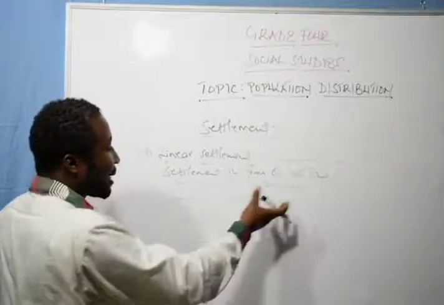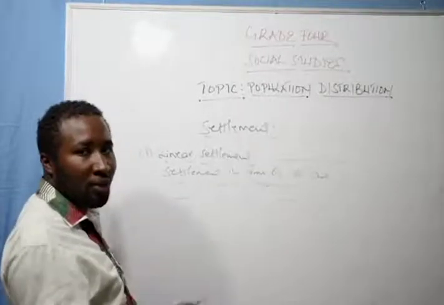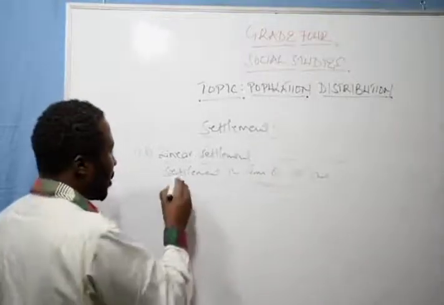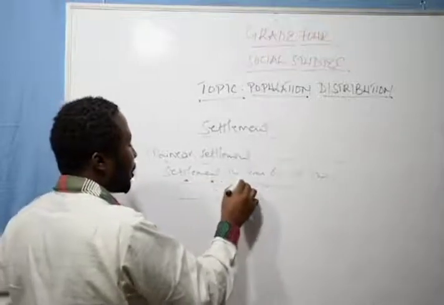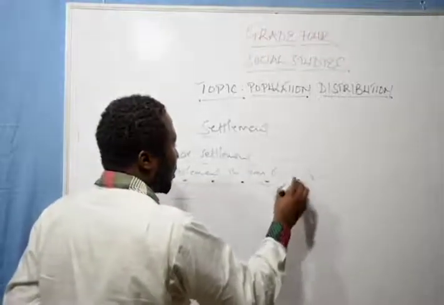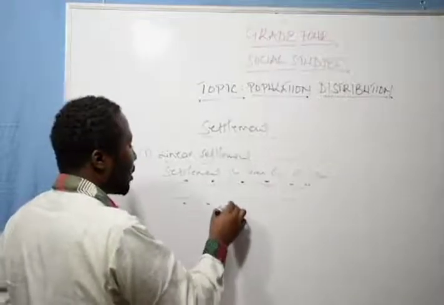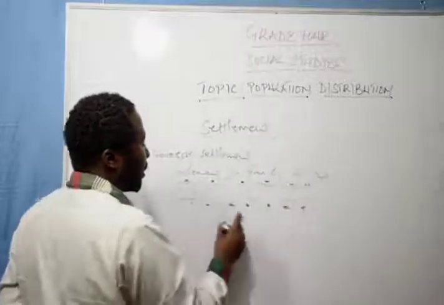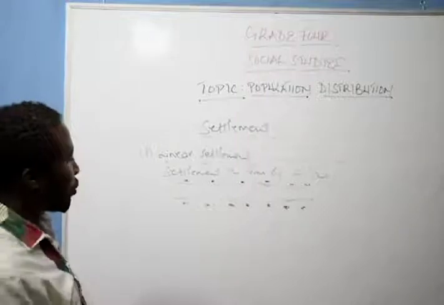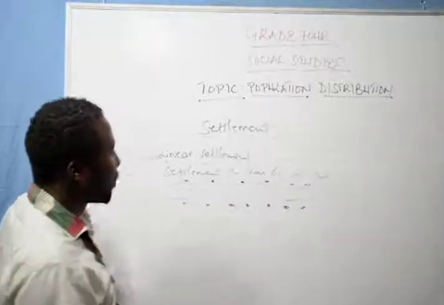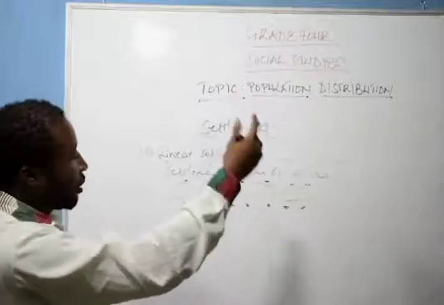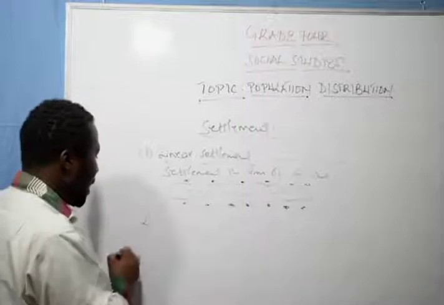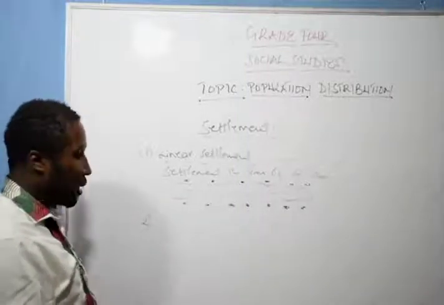One, for access to these roads. Number 2, for example, a railway station, so that people can easily access the railway station. This is what we call linear settlement. It could be along a road, or even along a river, or along a railway line.